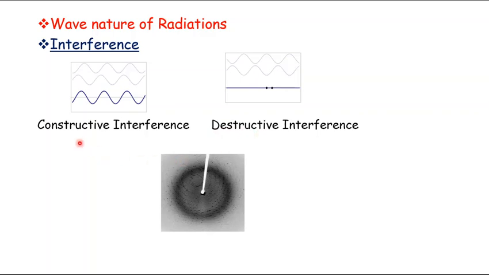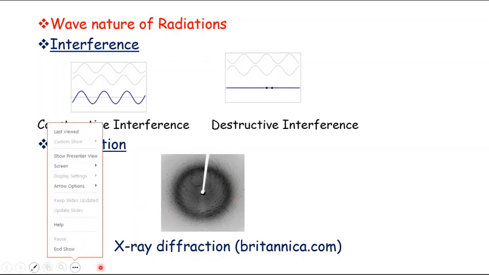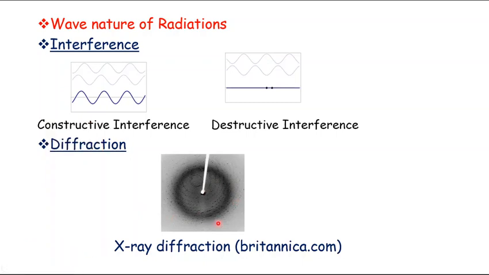Another property that is explained on the basis of wave nature is diffraction. डिफ्रैक्शन, यहाँ पे मैंने आपको एक डिफ्रैक्शन पैटर्न दिखाया हुआ है, and I have copied this photograph from britannica.com. तो बेसिकली डिफ्रैक्शन में होता क्या है, you see when you have got a wave, और एक वेव जब चलती है तो उस वेव के सामने अगर कोई चीज आ जाती है, the wave bends around the corners of that substance.